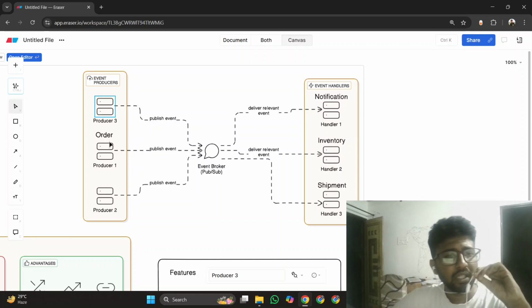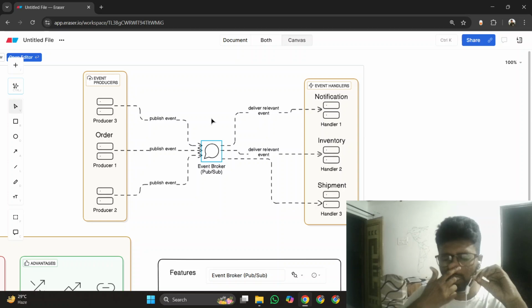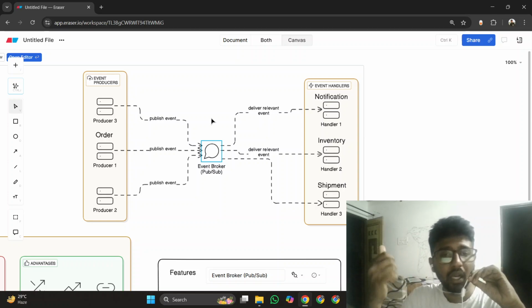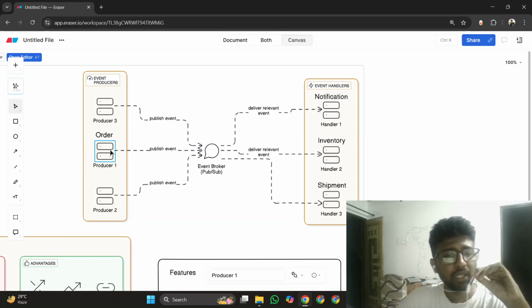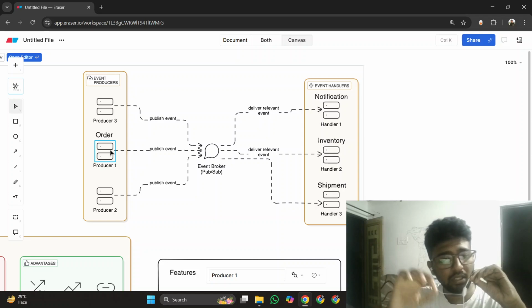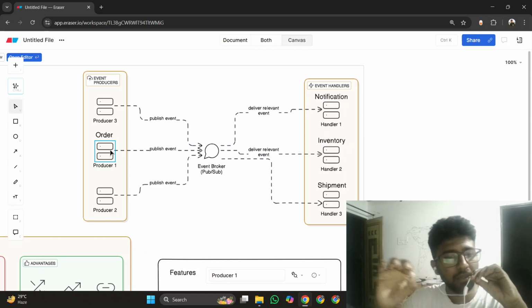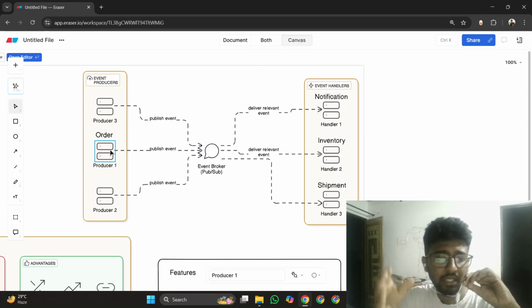So there are three publishers, for example. Here are three publishers, and we have subscribers as well, and we have one event broker. This event broker could be Apache Kafka or RabbitMQ. These are two popular message brokers. Then we have taken the example of an e-commerce service where there is a publisher service called order service, which will emit an event called order placed. Then that event will get into the broker.